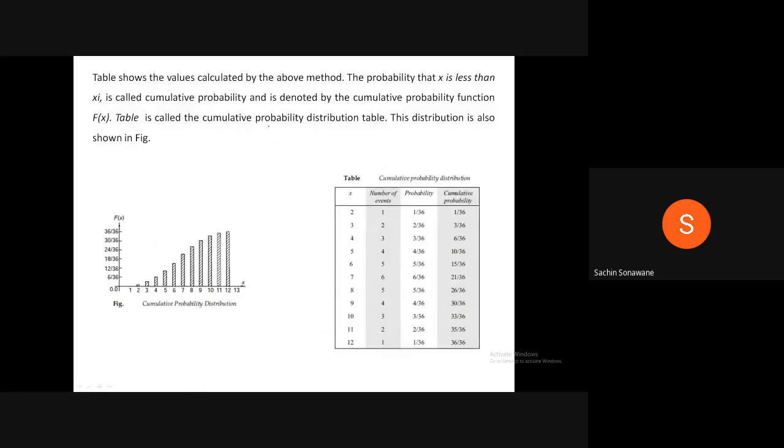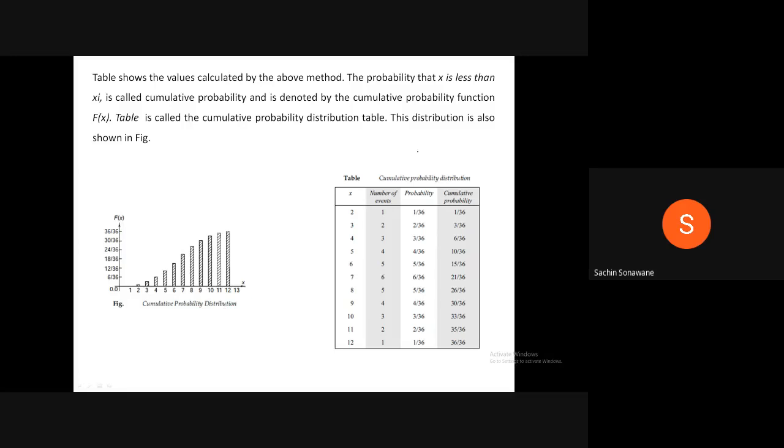Table shows the values calculated by the above method. The probability that x is less than xi is called cumulative probability and is denoted by the cumulative probability function F(x). The table is called the cumulative probability distribution table. This distribution is also shown in the figure.